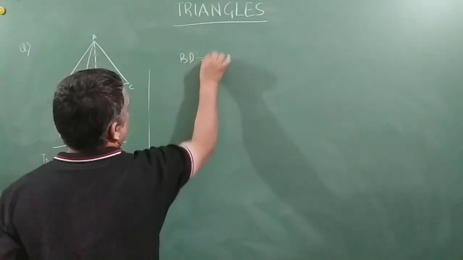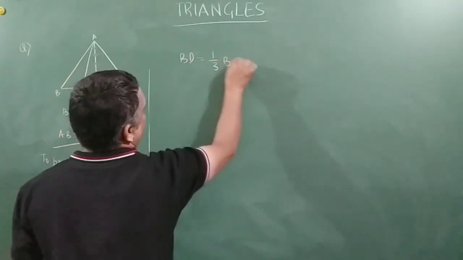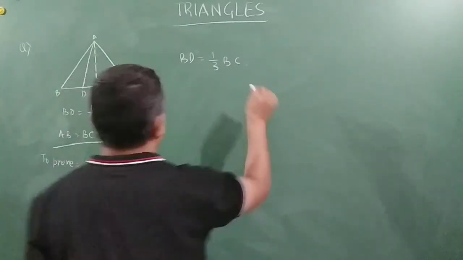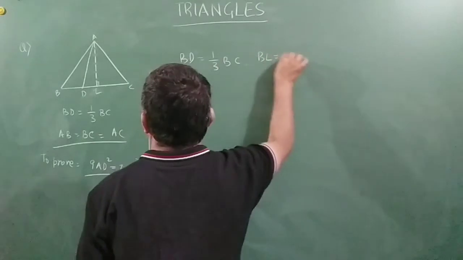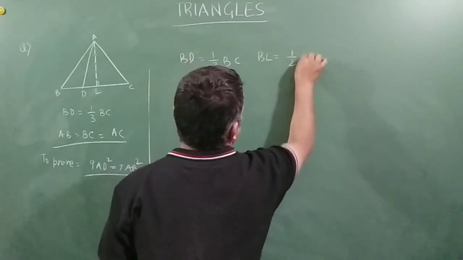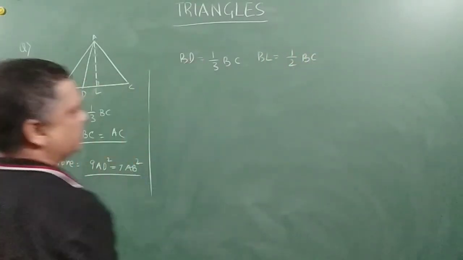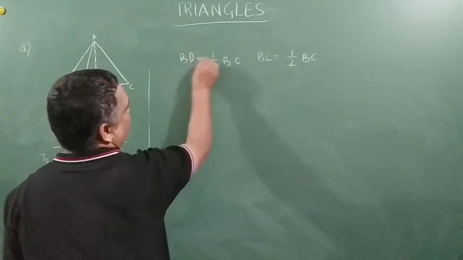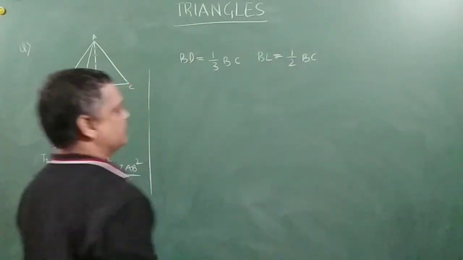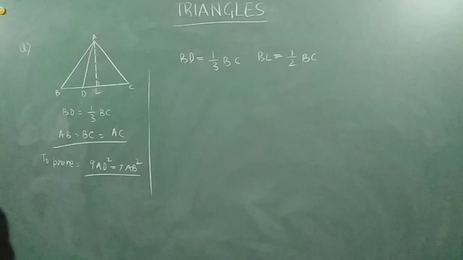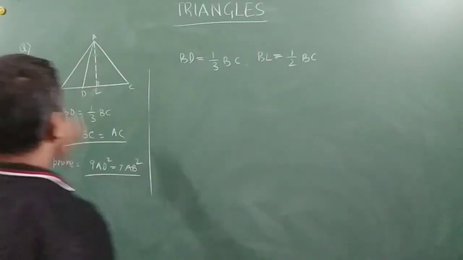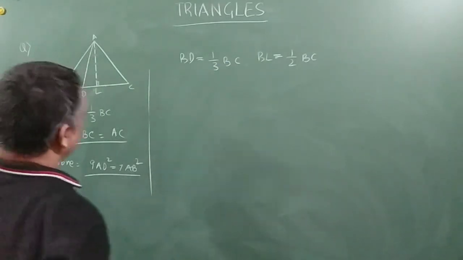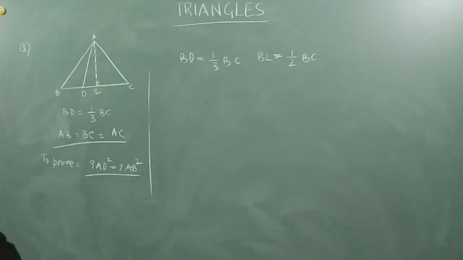BD is equal to 1 by 3 BC is given to us, and BL is equal to half BC. Correct? I just explained why this will be half BC, because this is an equilateral triangle. Right, friends? So now let us use Pythagoras theorem and solve it further.